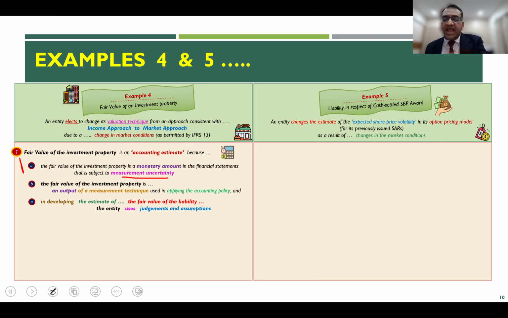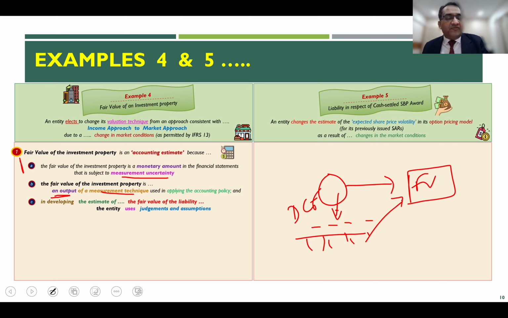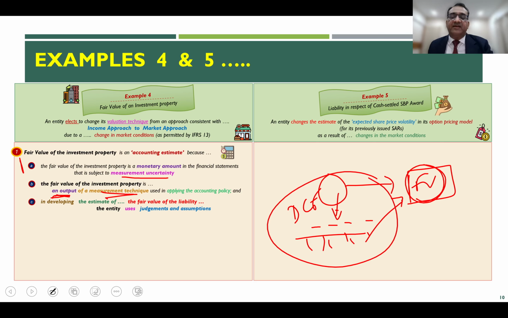And the fair value of the investment property is effectively an output of the measurement technique. Now, if you are using the income approach, then the fair value is the output of what? For example, if you are using the income approach DCF method, you will look at the likely cash flows which are expected to arise from this particular investment property and then discount them. The result of that is your fair value of that investment property. So, the fair value is the output of the DCF measurement technique used in applying the accounting policy. The second point.